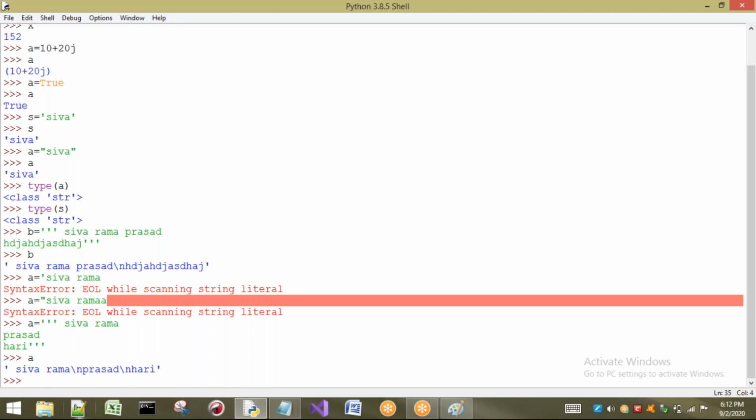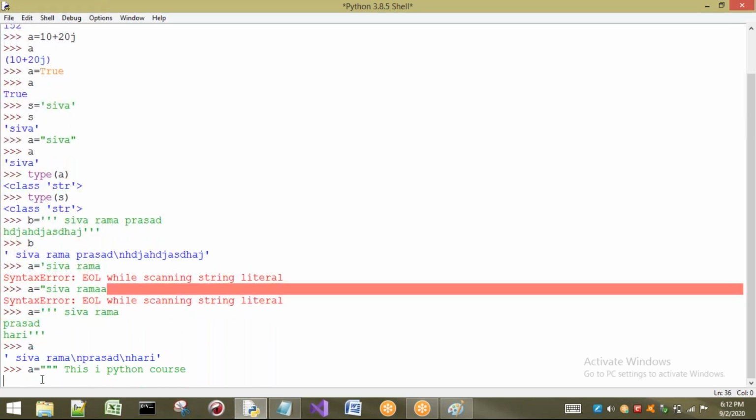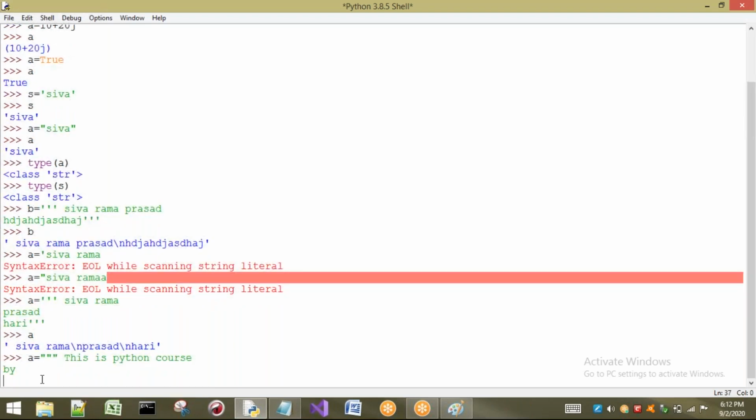Now, sir, if I want to go for triple double quotes, see here, it is also possible. For example, a equal to, I want to take multi-line. This is Python course. I want to go to the next line, and it is allowing me to go to the next line. This is Python course by, for example, Shivaram.